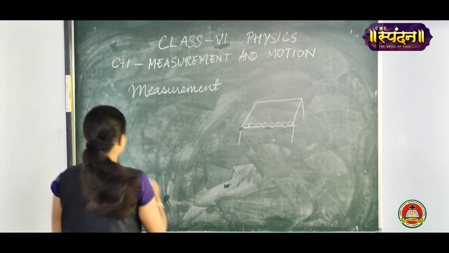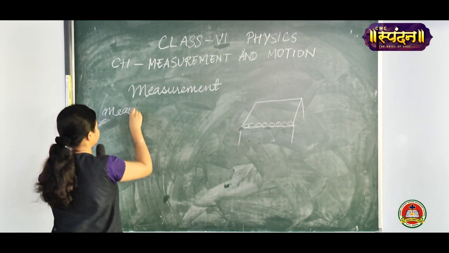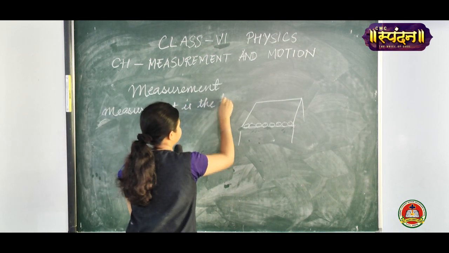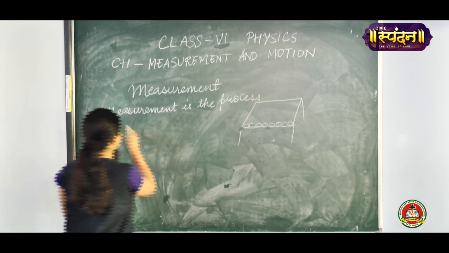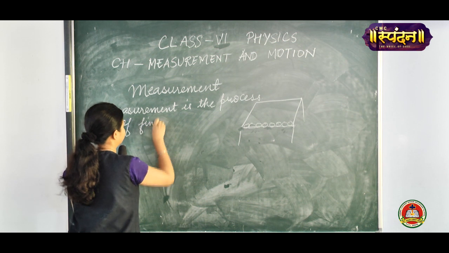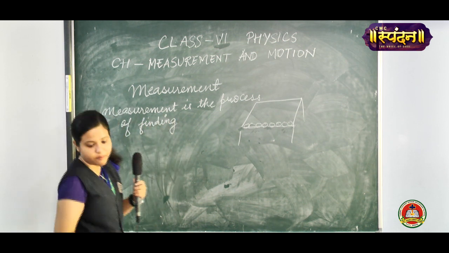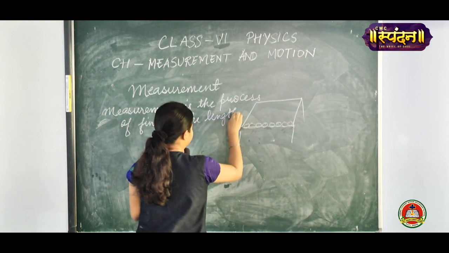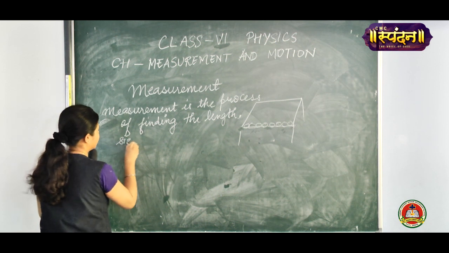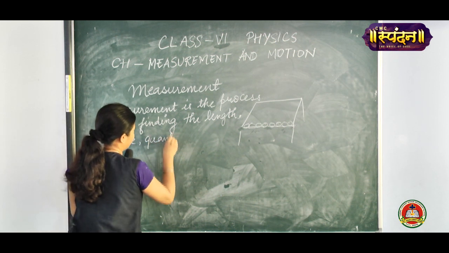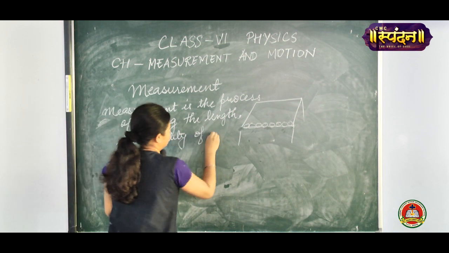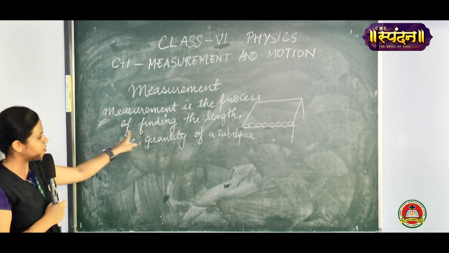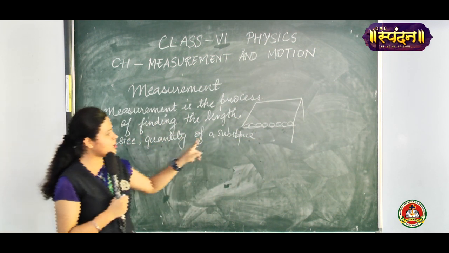We'll write the definition. Measurement is the process of finding the length, size, or quantity of a substance. So measurement is the process of finding the length, size, quantity of a substance.